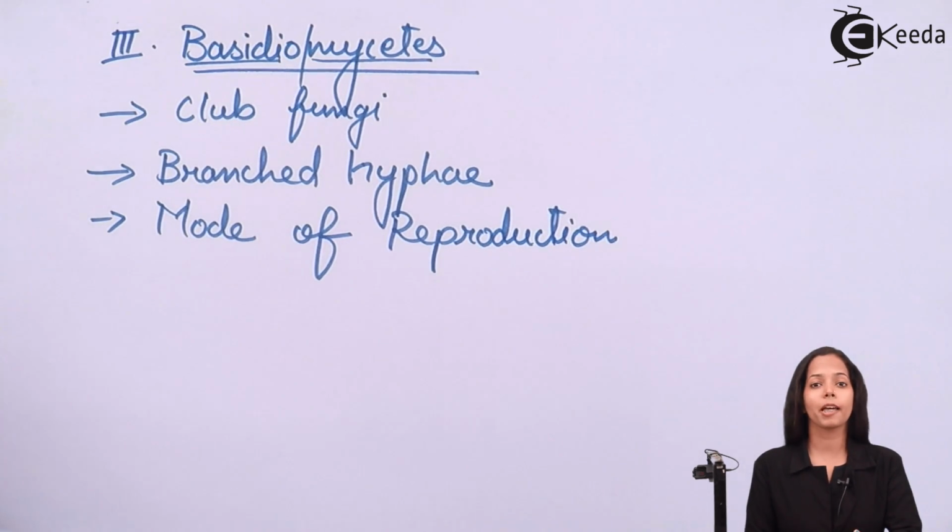Now this dikaryon gradually develops into that special organ, and that special organ is called as basidia. Inside basidia, fruit-like structure is formed which is called as basidiocarp. Inside basidiocarp, endogenous spores are produced, which are called as basidiospores.